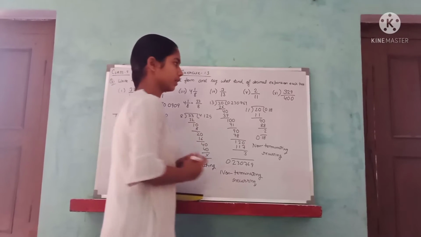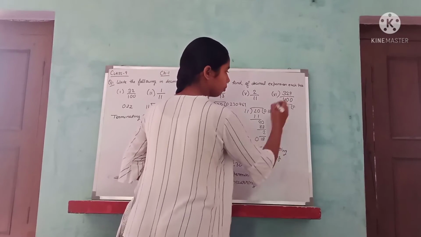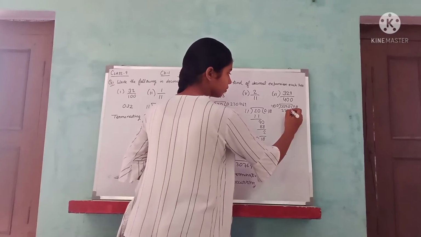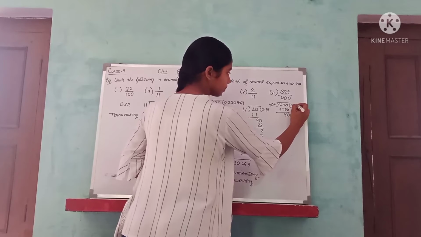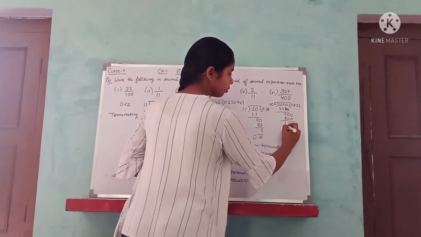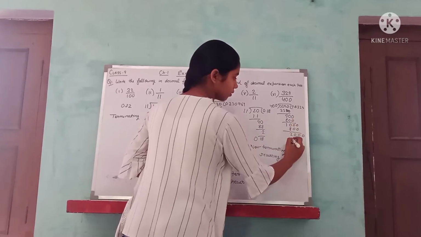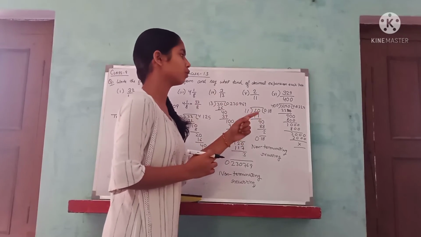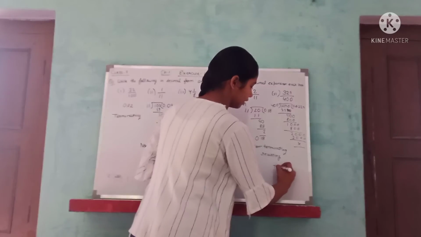329 upon 400. Let's divide it. 9, 0 point, then 8, 3290, 32900, 90, and 2, 800, 1000, 2, 800, 5. So there is no remainder, and so the quotient is not repeating its digits. So the answer is terminating.